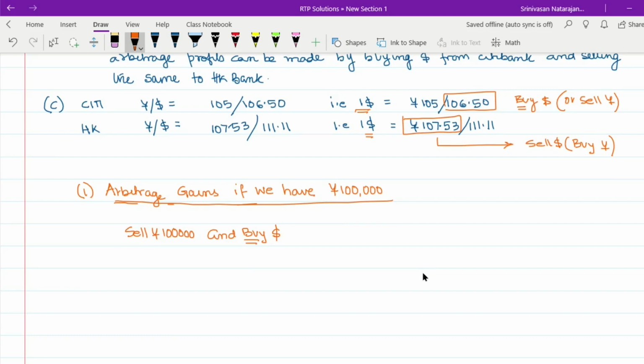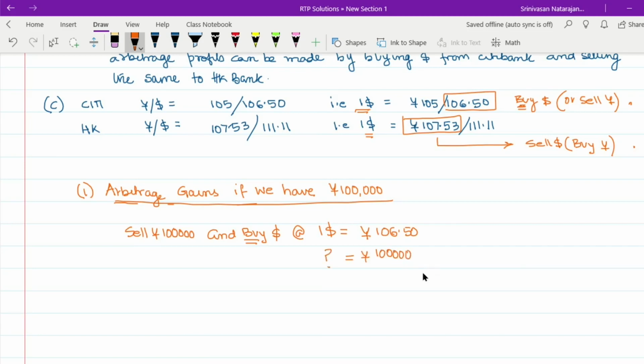Now, since both these quotes are in terms of dollars, let us think in terms of dollar only. Since we are going to buy dollars, what is the rate for buying dollars? Obviously, the rate for buying dollars is 106.5. So if we sell 100,000 yen at $1 equals 106.5 yen, how many dollars would we get?